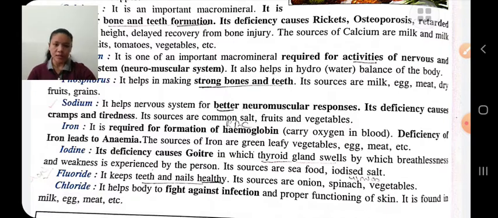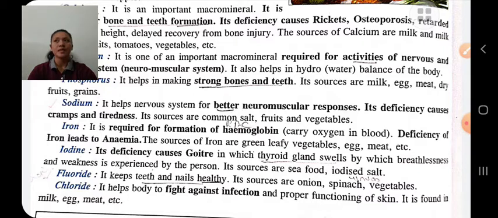Fluoride is a micro mineral. It helps in keeping the teeth and nails healthy. Sources are onion, spinach, vegetables. And chloride helps to fight against infection. Therefore, chloride helps in proper functioning of skin, and its sources are milk, egg, meat, etc. This is about the minerals.